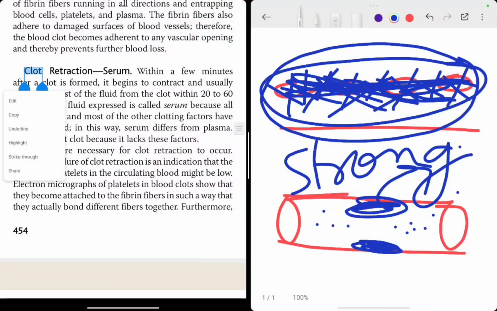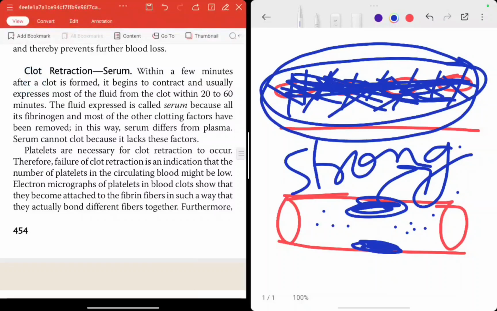Let's see the clot retraction part. What does this mean? So within a few minutes after a clot is formed, अब आगे की step, जब clot बन चुका है complete strong, it begins to contract and usually expresses most of the fluid from the clot within 20 to 60 minutes. The fluid expressed is called serum because all its fibrinogen and most of the clotting factors have been removed. In this way, serum differs from the plasma. Serum cannot clot because it lacks these factors.